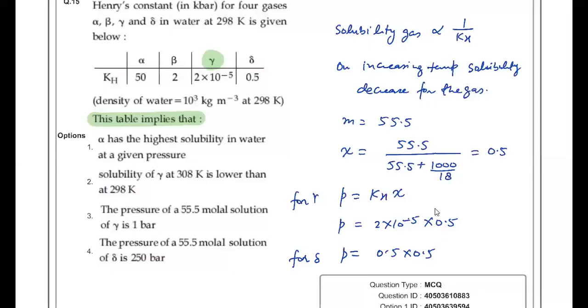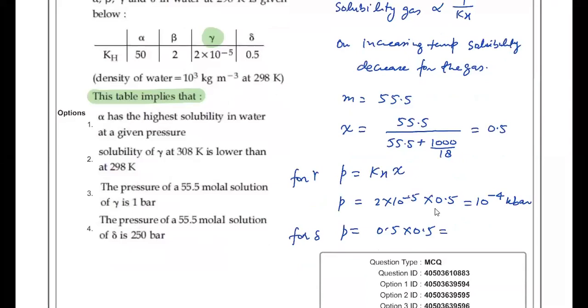So for gas gamma, this comes out to be 10 to the power minus 4 kilobar, so you can say 0.1 bar. That means option 3 is not correct. And this comes out to be 0.25 kilobar, which is same as 250 bar. So this matches with the right information.